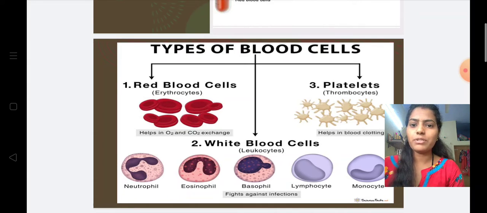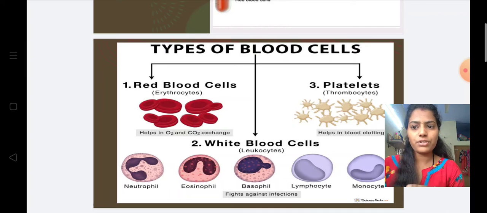And next it is a WBC, that is white blood cells. There are mainly two types of the WBC: granulocytes and agranulocytes. Granulocytes have the three types: neutrophil, eosinophil and basophil. And the agranulocytes have the two types, that is lymphocytes and the monocytes.